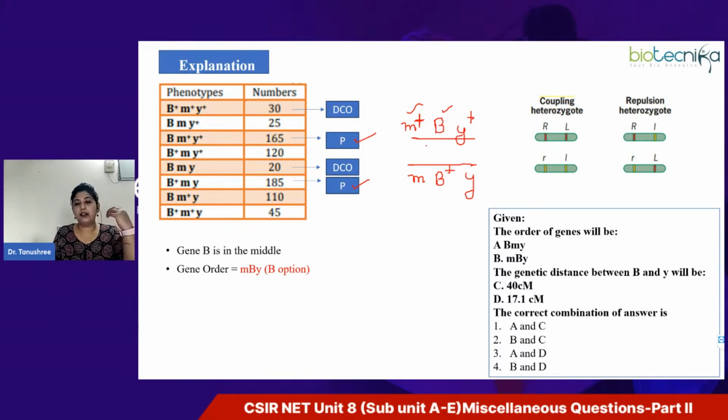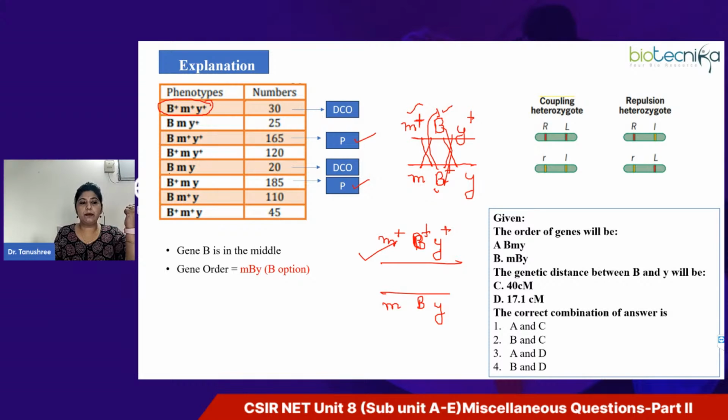Now if the double crossover happens, you know that in the double crossover the middle gene will change its location. So B plus will move over here and B will move over here, right? So basically you will get M plus, B plus, and Y plus, and on another chromosome you will get M, B and Y. That is the genotype you can see here. If I write it in correct order, it will be M plus, B plus, Y plus, which is over here. And another double crossover will be M, B and Y, which we are getting over here.